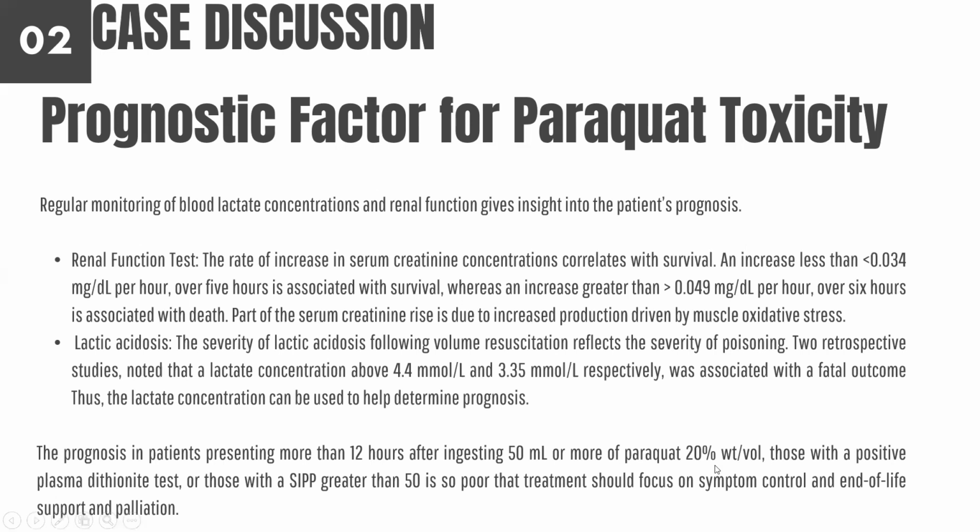There's also a thing that was written in Goldfrank that I would like to share. It said that the prognosis in patients presenting more than 12 hours after ingestion of 50 ml or more of paraquat of 20% strength, those with a positive plasma dithionite test, which is not available in our center, or those with a SIPP greater than 50, is such that treatment should focus on symptom control, end of life support and palliation. So we can assume how bad it can get.